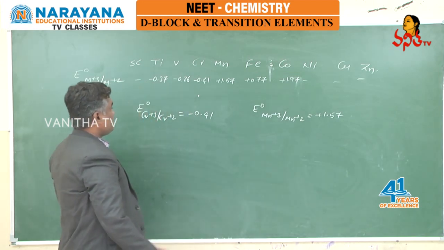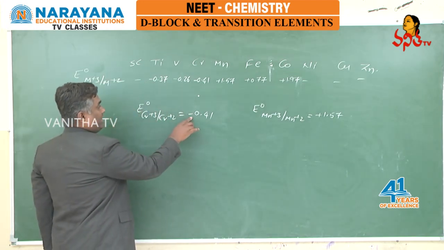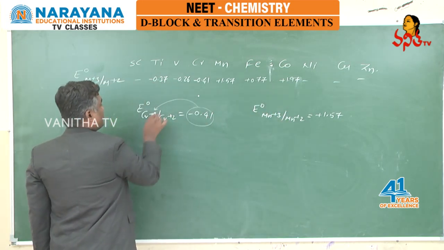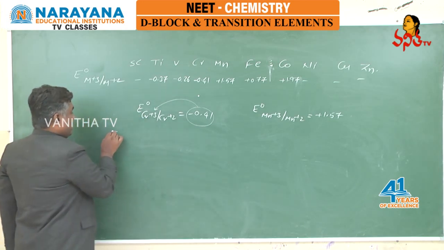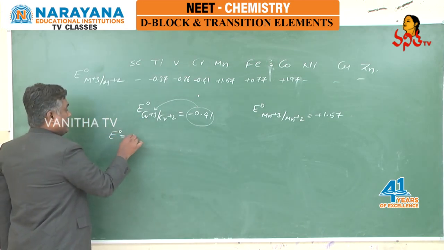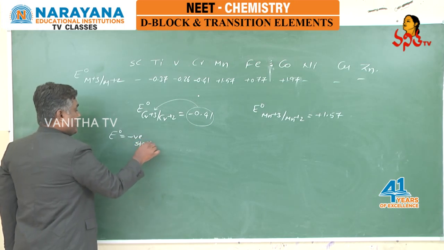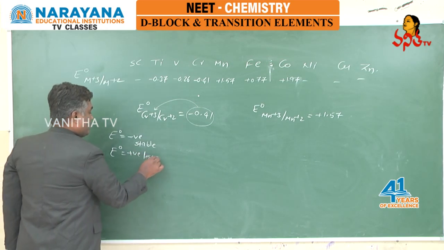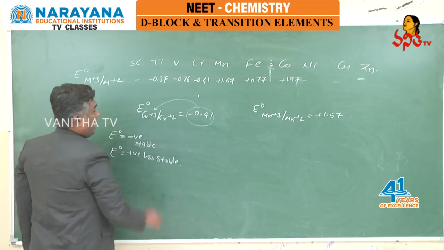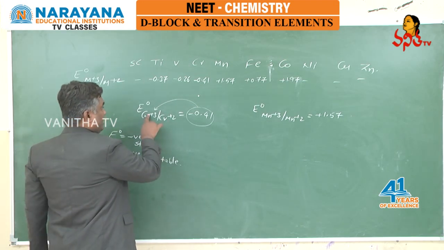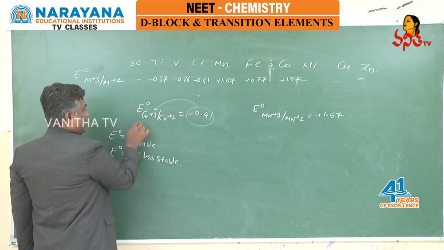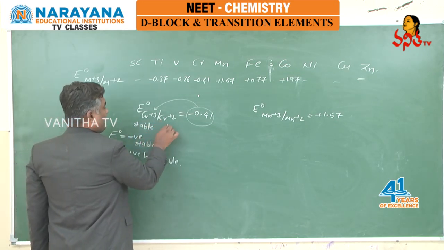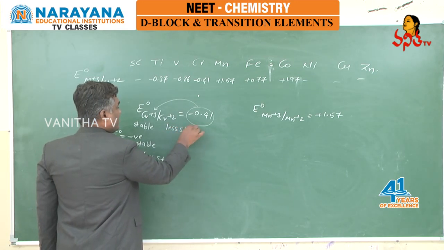And students, I told you E naught may be negative or positive, and the value belongs to the first species. I told you a negative E naught value means we consider it stable, and a positive E naught value means we consider it less stable. As a result, here E naught is negative and belongs to plus 3, so chromium plus 3 is the stable species, and comparatively chromium plus 2 is the less stable species.